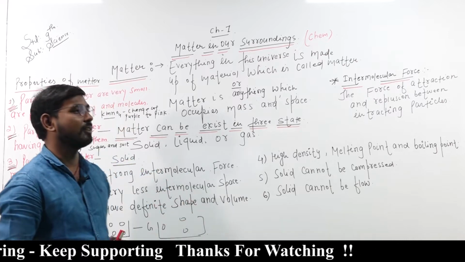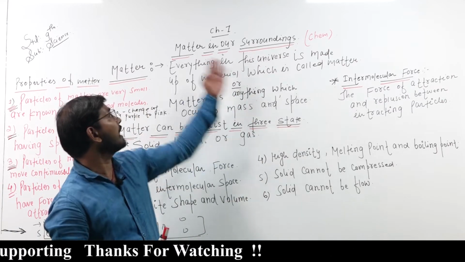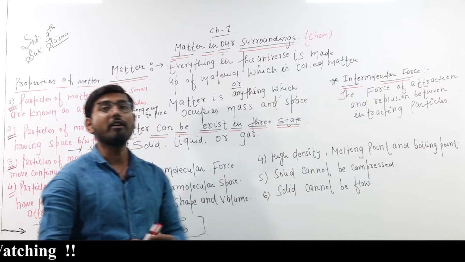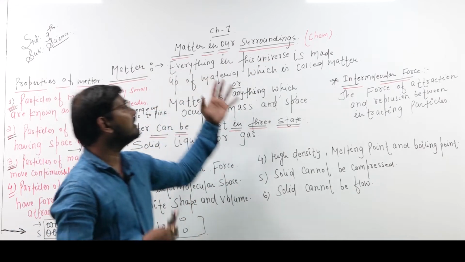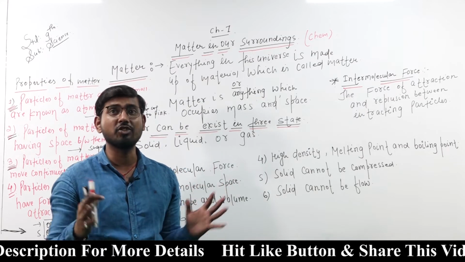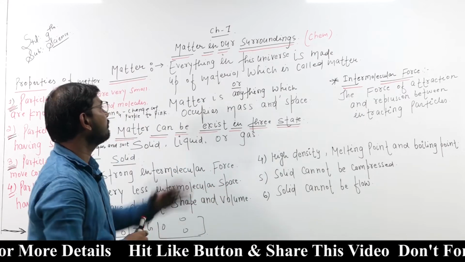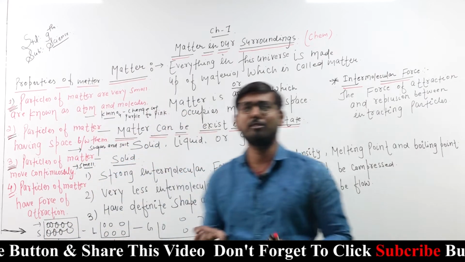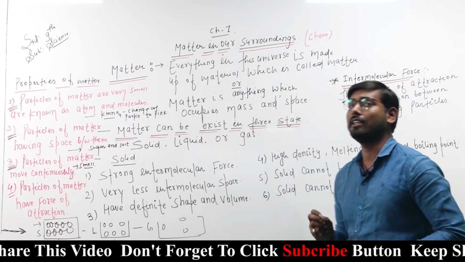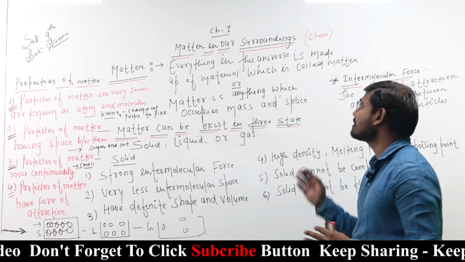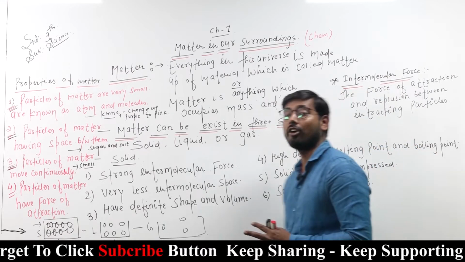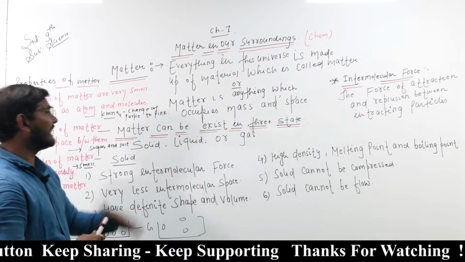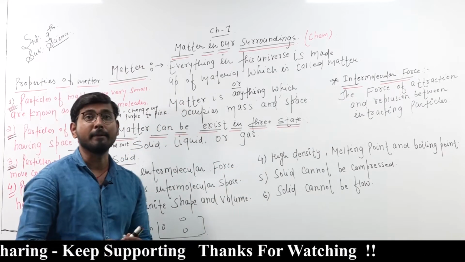Now the first question is in our mind. The chapter is Matter in Our Surroundings. So what is matter? Everything in this universe which is made up of material. If we take any examples also, each and everything which is made up of material is called matter.